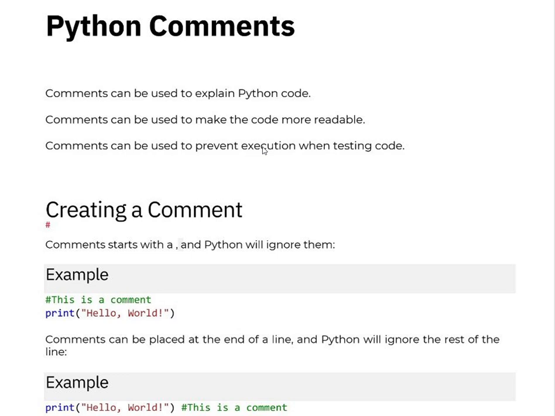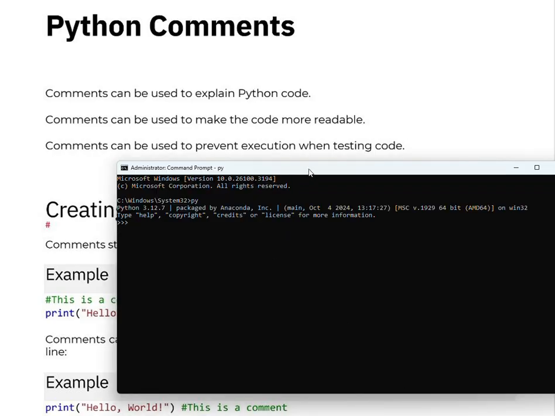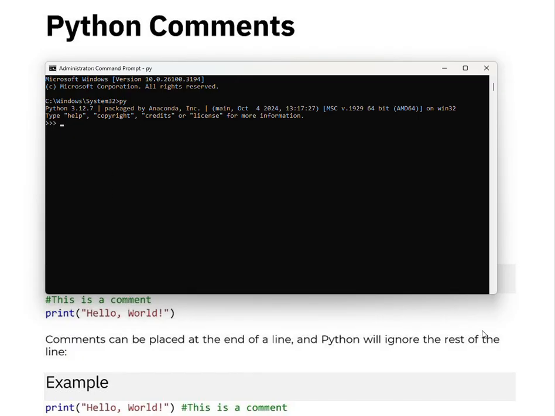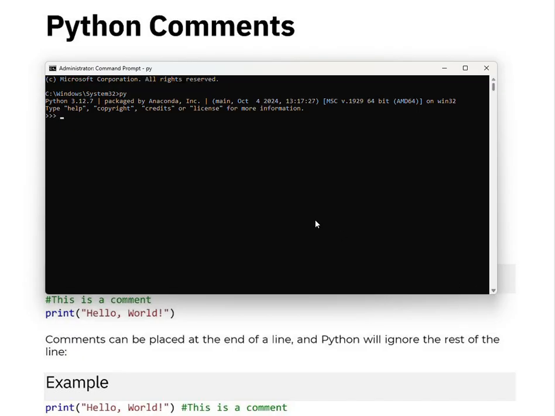Comments can be used to explain Python code. Comments can be used to make the code more readable. Comments can be used to prevent execution when testing the code. So let's see one example here. So it's not going to be executed. Comments cannot be executed, but it is useful for the other developers who are working on the same project.